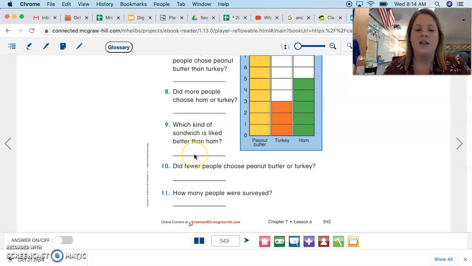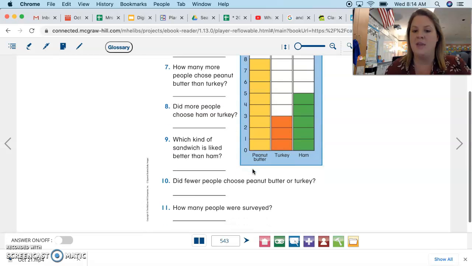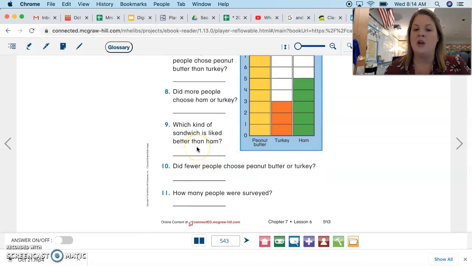All right, number 9 says, which kind of sandwich is liked better than ham? So here's ham, here's turkey, here's peanut butter. Which one do we think people liked more than ham? Which one has more votes than ham? You're going to write that answer on number 9.